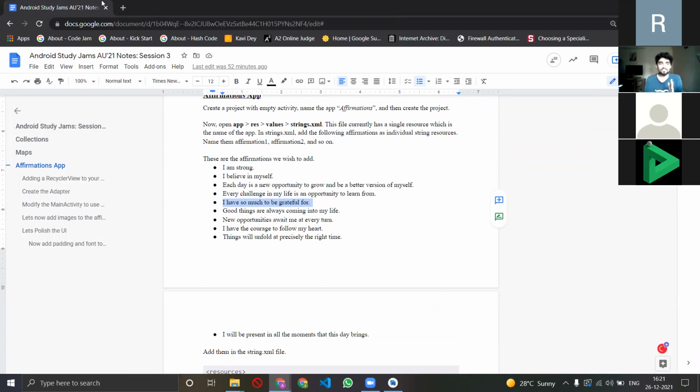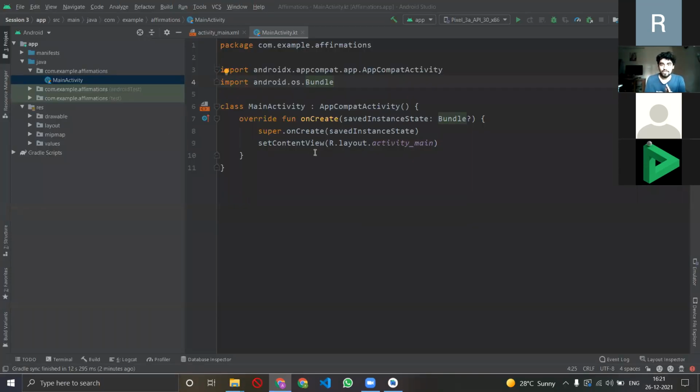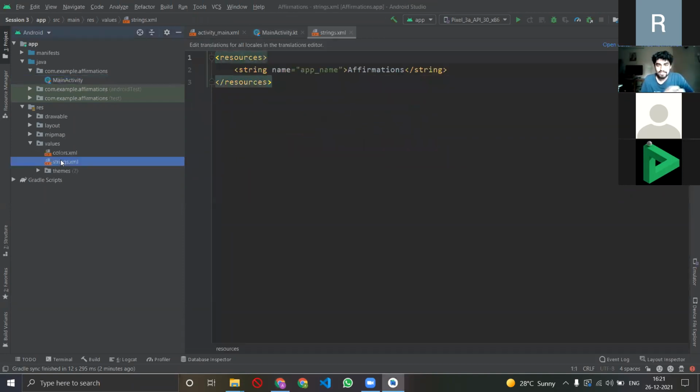So the very first thing that I'll have to do is that I will have to put these affirmations somewhere. First job, ये affirmations हैं, मेरे को उनको put करना है. तो remember, जहाँ पे अपने को एक certain text define करना होता था, या एक variable में एक text pass करना होता था, अपने values में जाके string.xml file में we used to define and do everything.